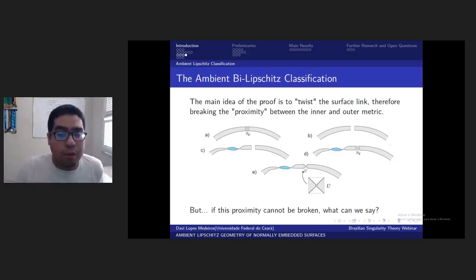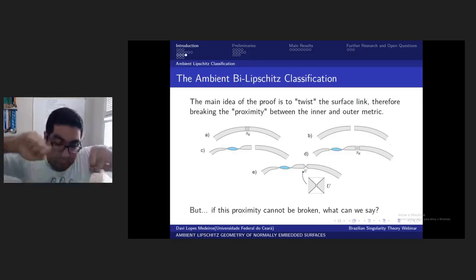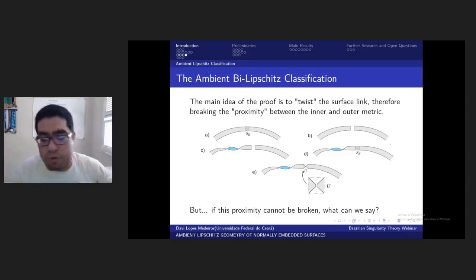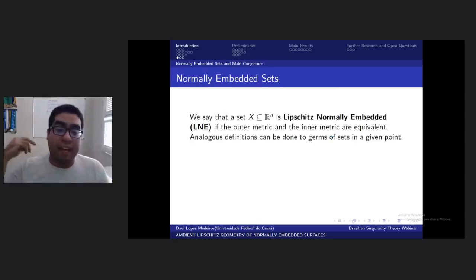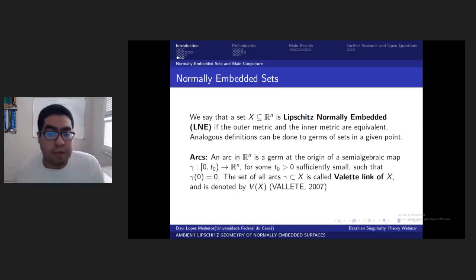But a question remains: if this proximity can be broken, what can you say about this? Or if you can just make these two too close, we must talk about these rigid sets that we normally call normally embedded sets. And we say that a set X is Lipschitz normally embedded, using the abbreviation LNE, if the outer and the inner metrics are equivalent. And you can define analogs for germs.